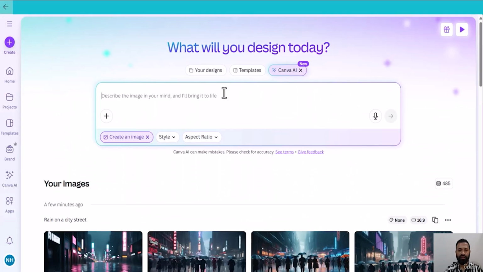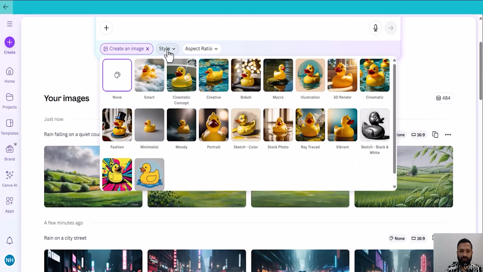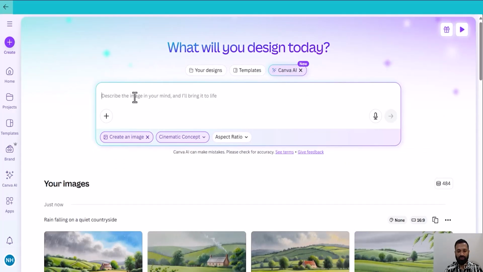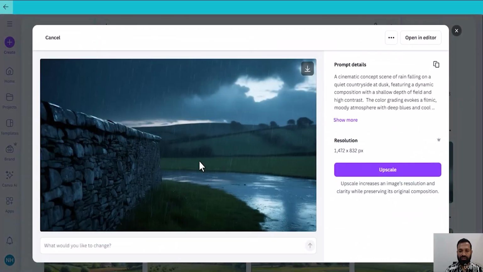Let's try another one. Rain falling on a quiet countryside. The image is created as per my style. If I change the style, for example, if I give it a cinematic concept, then it will create a different image. Let me try with this prompt, rain falling on a quiet countryside. Now you can see a different image as per the style.